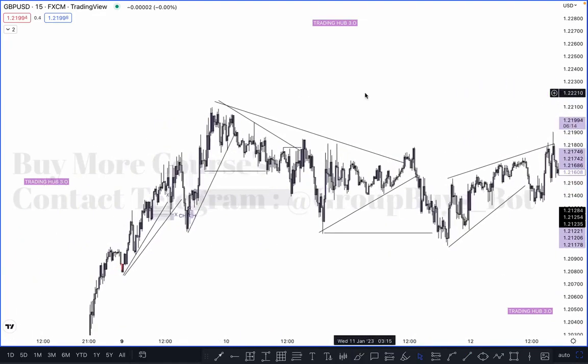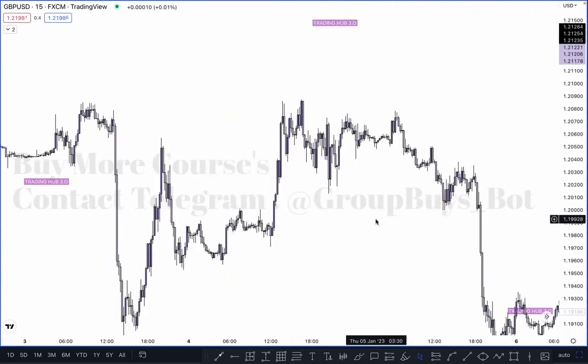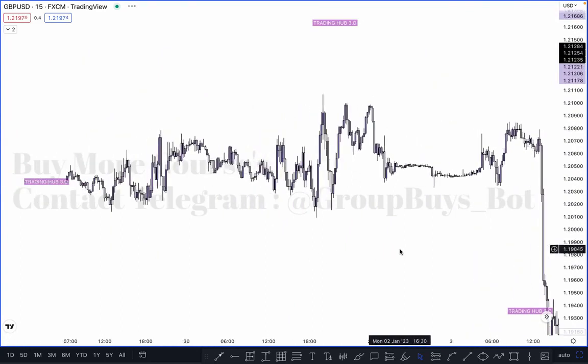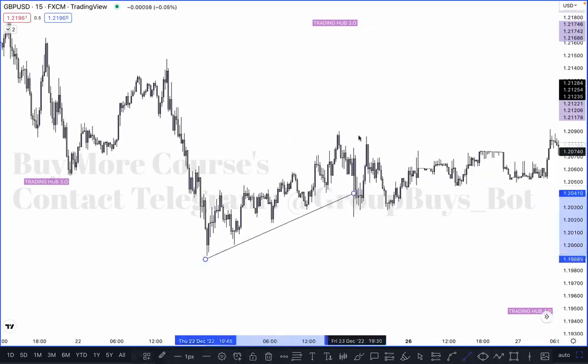So this is our trend line liquidity as per retail patterns, and this is how we can identify supply, demand, support, resistance and pattern liquidity. The same thing is applicable there: if you are buying or selling at any specific point, that creates liquidity. At this point, as you can see here, the same thing happened. The trend line broke, took out the liquidity and pushed to a higher high.